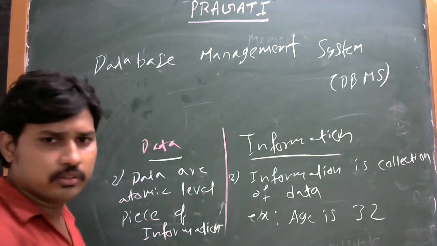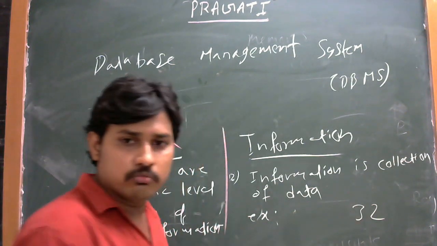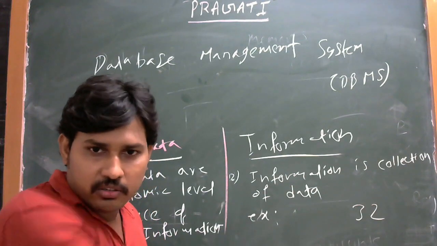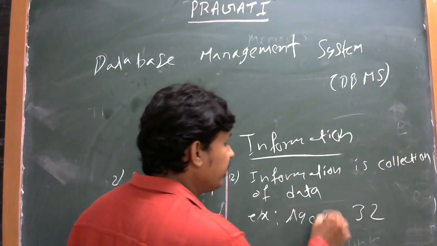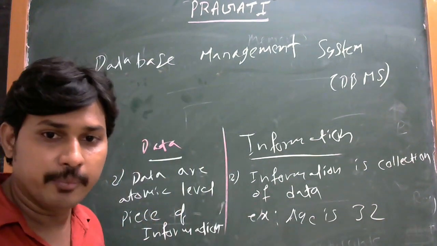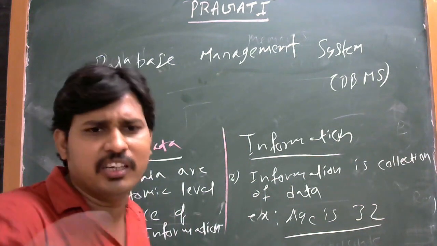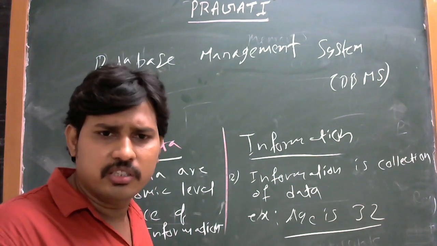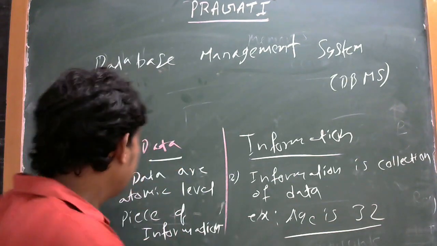For example, you write your age, 32, which is numerical data. And I am forming a line: age is 32. That is information about the particular age of the user. Okay, this is the second point.